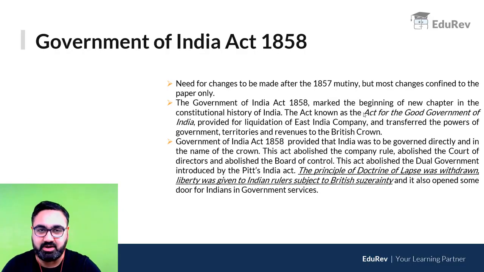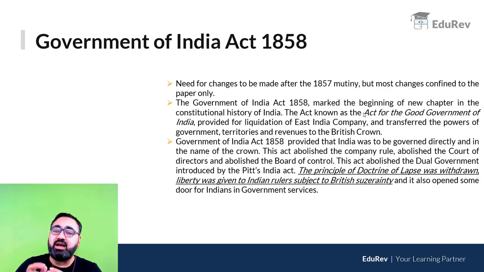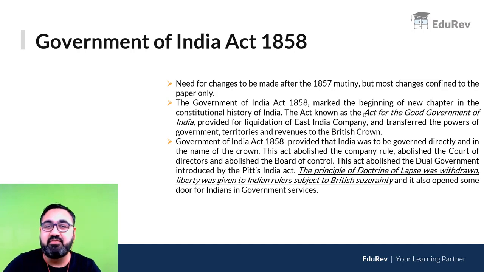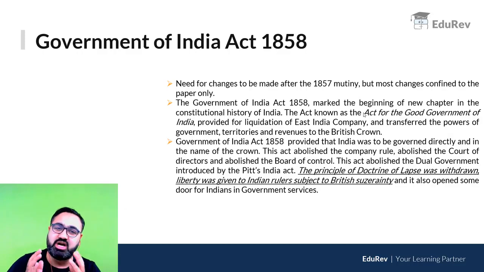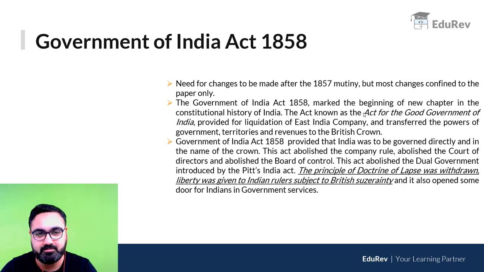So let's begin. Straight after the 1857 Act, जो पहला act हम लोग का आया, that was the 1858 Act called the Government of India Act 1858. Now remember, before 1857, revolt से पहले जो भी acts आई थी, those are called the Charter Act, and the acts that came up after 1857 were called the Government of India Act.